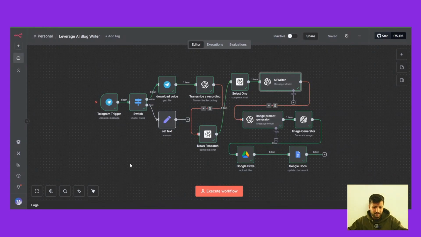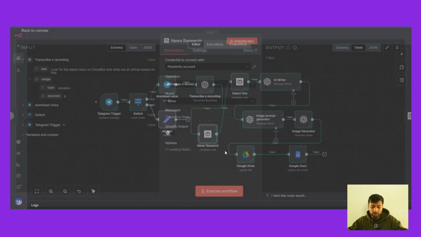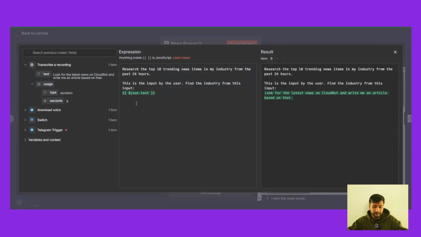So this is the AI agent. Let me explain to you how this workflow is running. So I input the voice command on Telegram. So it understands if it's a voice, if it's a text. If it's a voice, it just downloads the voice and transcribes using ChatGPT. Now it takes that topic and goes through Perplexity and researches the top 10 trending news items in the industry from the past 24 hours. And based on that input, it's going to research 10 trending news.